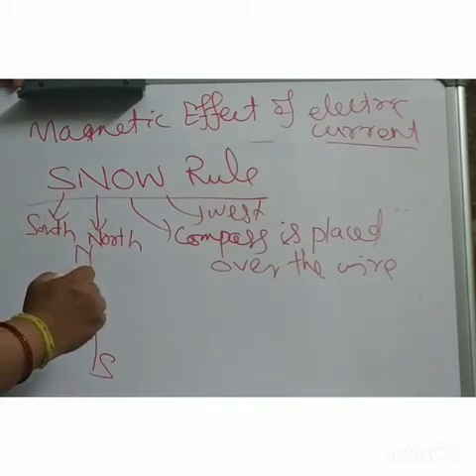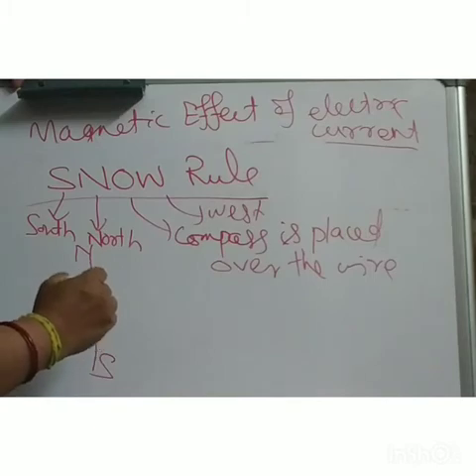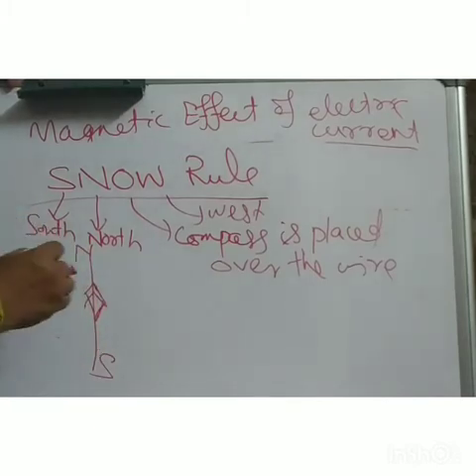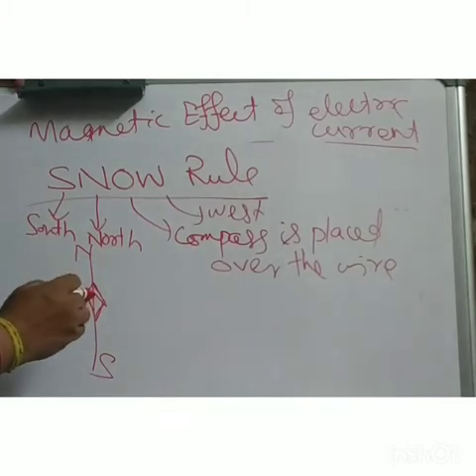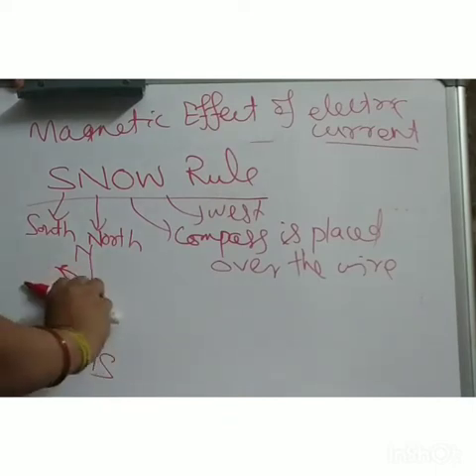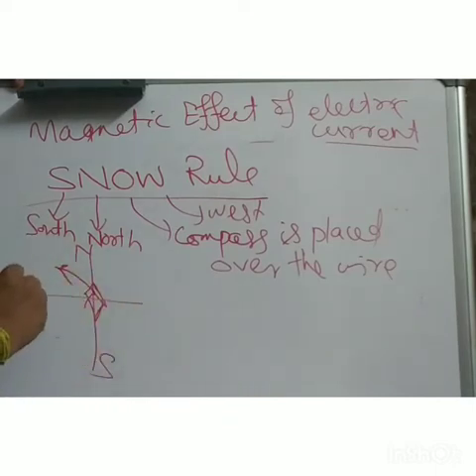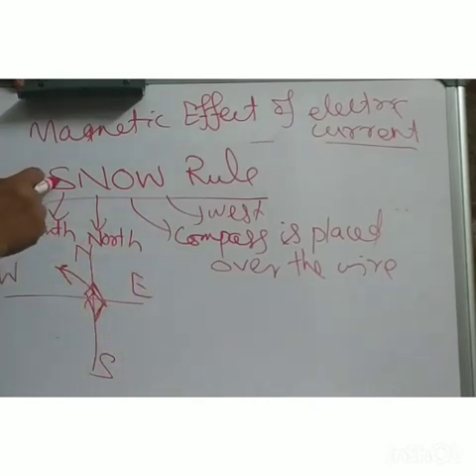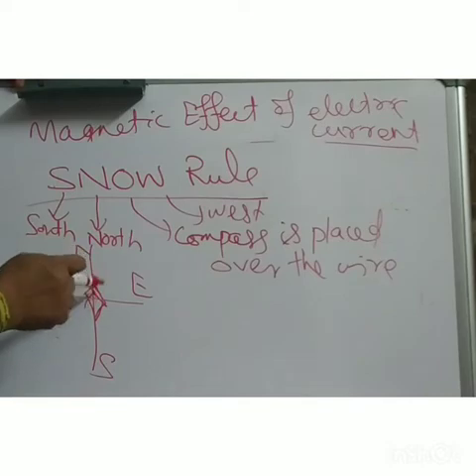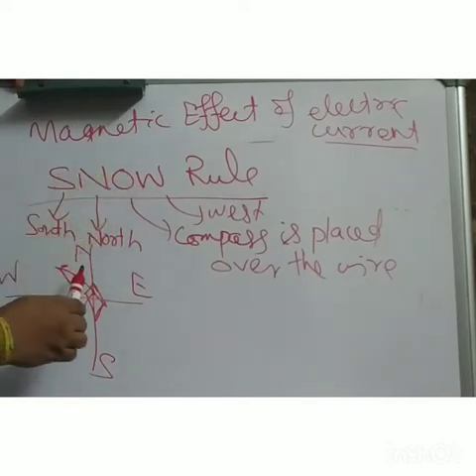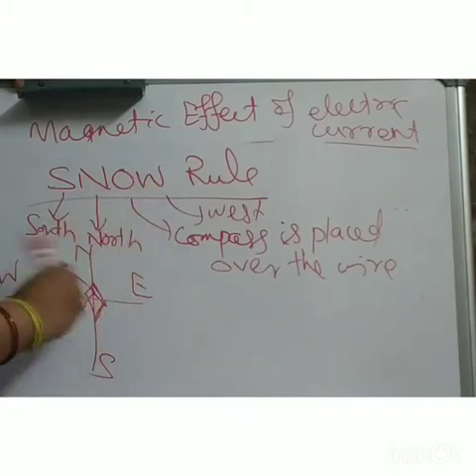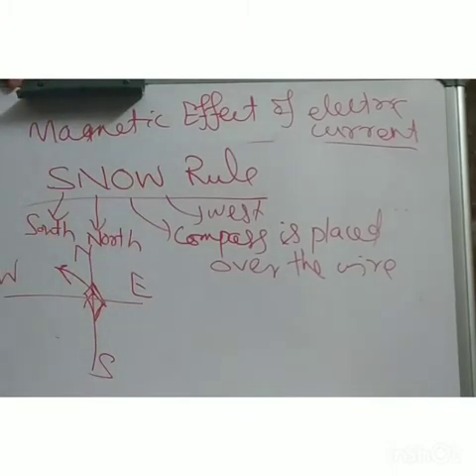you will keep your compass needle like this. If you keep your compass needle like this, what will happen? This north will get deflected in this direction. This is your west. This is your east. So, if the current flows from south to north and the compass is placed over this wire, then you will see the needle deflect in the west direction.